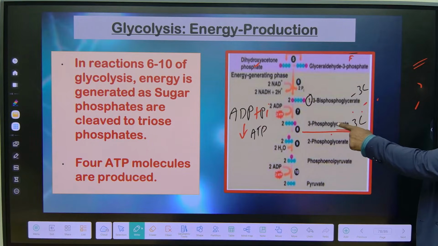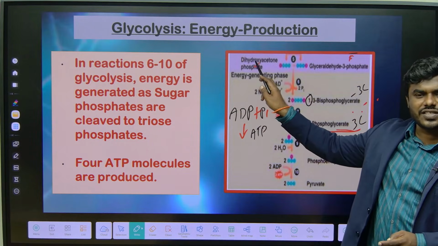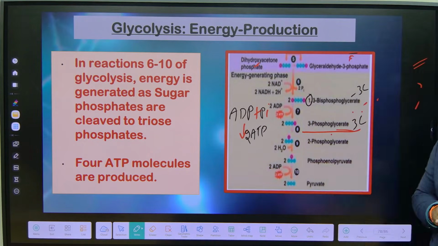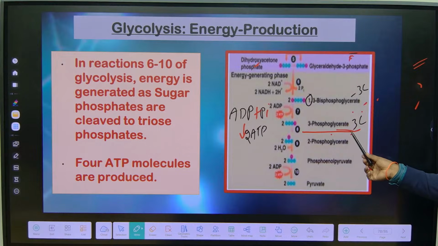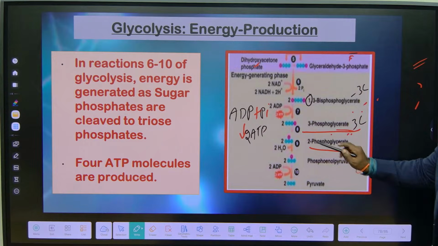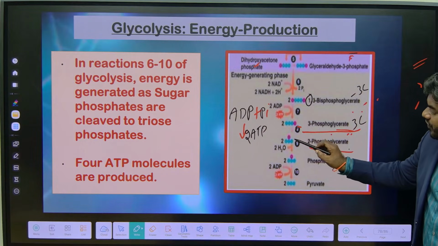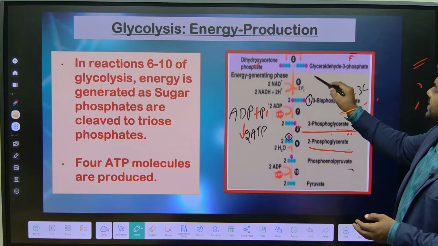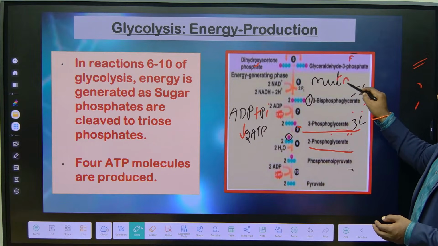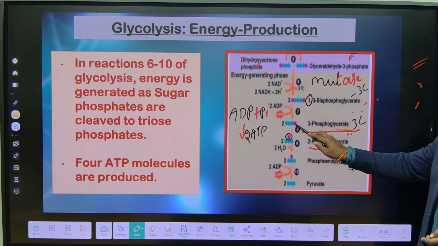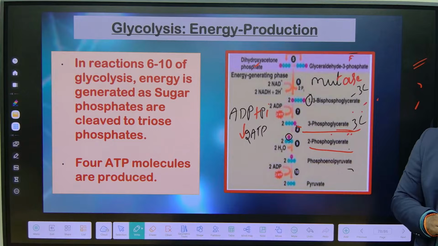This is for one molecule that I have considered. I should also consider dihydroxyacetone phosphate. So in the 7th step, how many ATP will I get? Definitely I will get 2 ATP. Correct na? Now 3-phosphoglycerate is how many carbon? It is converted into 2-phosphoglycerate. How many carbon is 2-phosphoglycerate? 3 carbon. Then what happened? The phosphate group present at the 3rd carbon shifted to the 2nd carbon. Always remember, whenever shifting is happening, the enzyme involved is always mutase. There's no change in the carbon number.